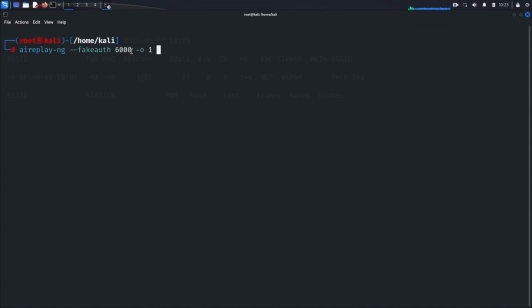-o 1 indicates the number of authentication requests to send, in this case 1. -a specifies the MAC address of the target network. -h specifies the MAC address of our wireless interface. wlan0 indicates the name of our wireless interface in monitor mode. Press Enter to execute the command.